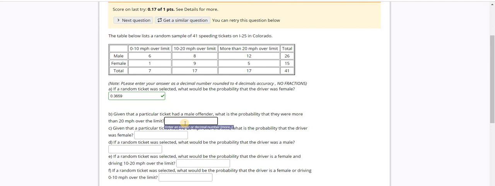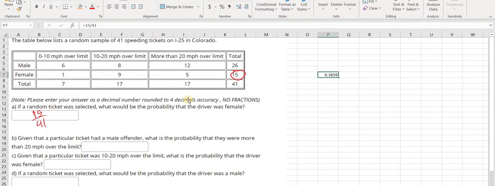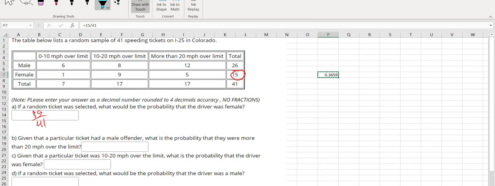The second one: given that a particular ticket had a male offender, what is the probability that they were more than 20 miles per hour over the limit? Here the given category is male. So we're only going to focus on the row that has the male. This is the category we're going to focus on. I'm not going to look anywhere else.